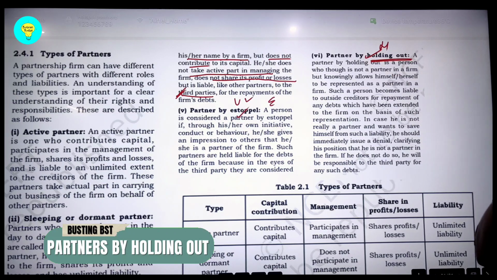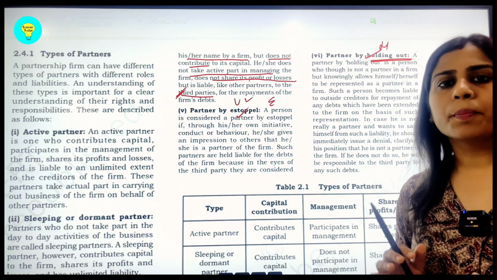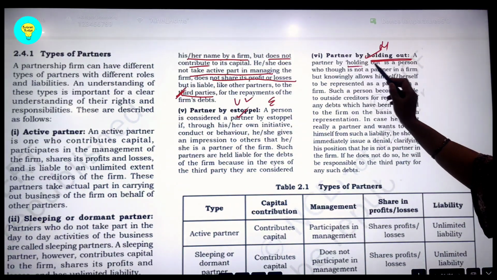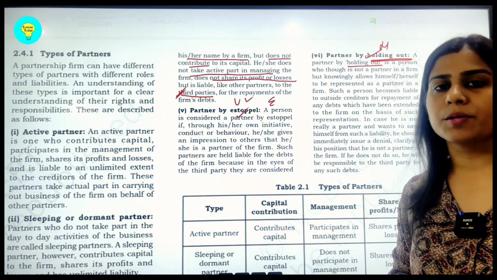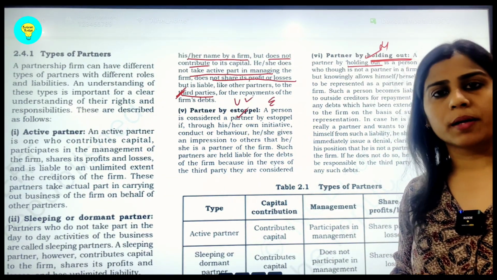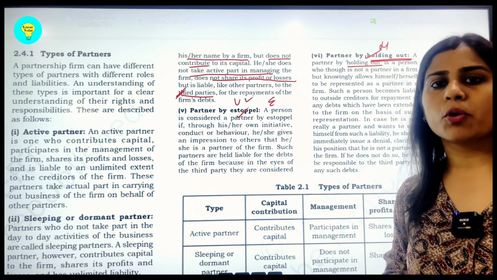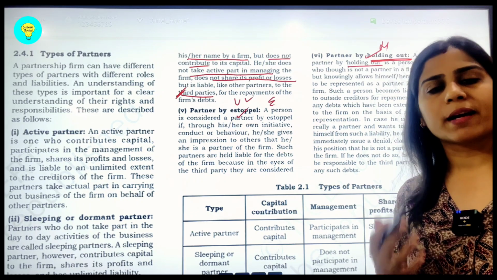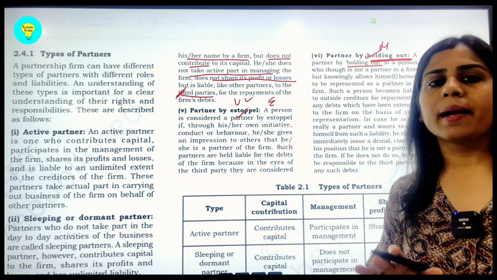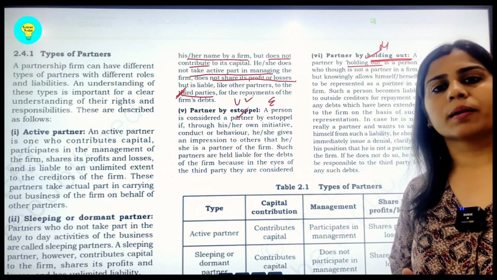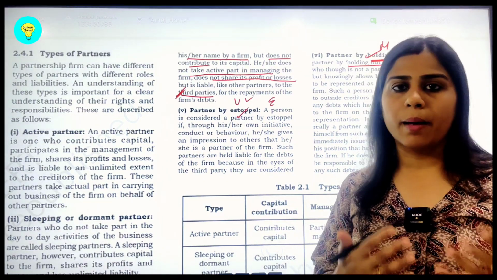नाम से ही पता लग रहा है कि he is not willing to say something, holds out, पीछे हो जाता है या चुप रहता है. तो यहाँ पर हम ये समझ सकते हैं कि actually any person, like suppose there is a meeting going on between the actual partners of the firm and the third party. So there is also a person sitting in that meeting. He is not saying anything by his words or by his behavior or by his conduct, by his actions. But when the partners are calling him to be a partner, he is neither denying the fact. वो मना भी नहीं कर रहा कि मैं partner नहीं हूँ, यानी वो hold out कर रहा है. He is not speaking anything against it that I am not a partner.